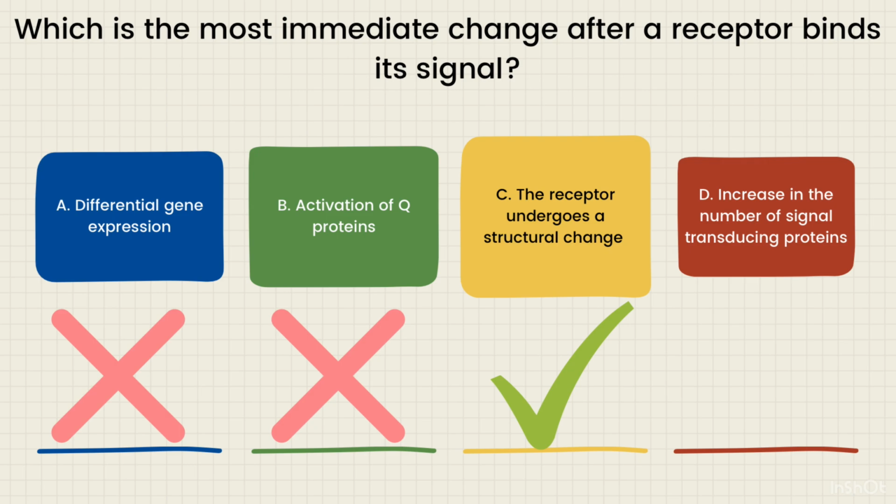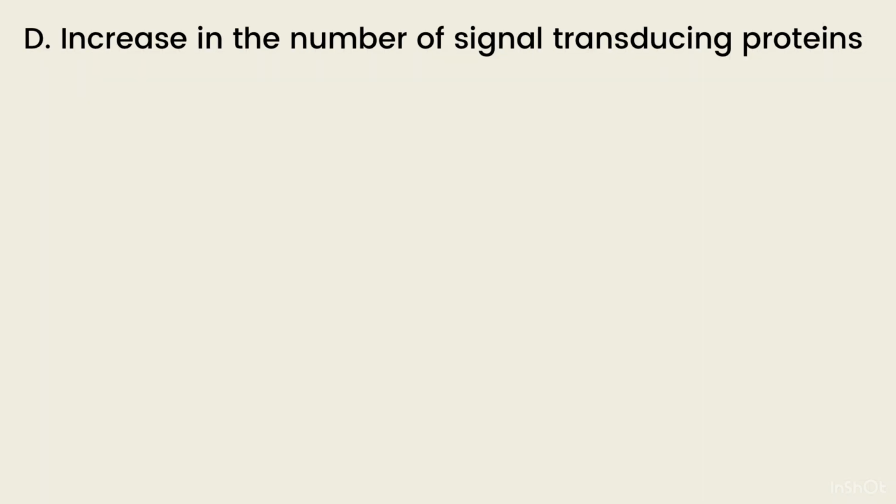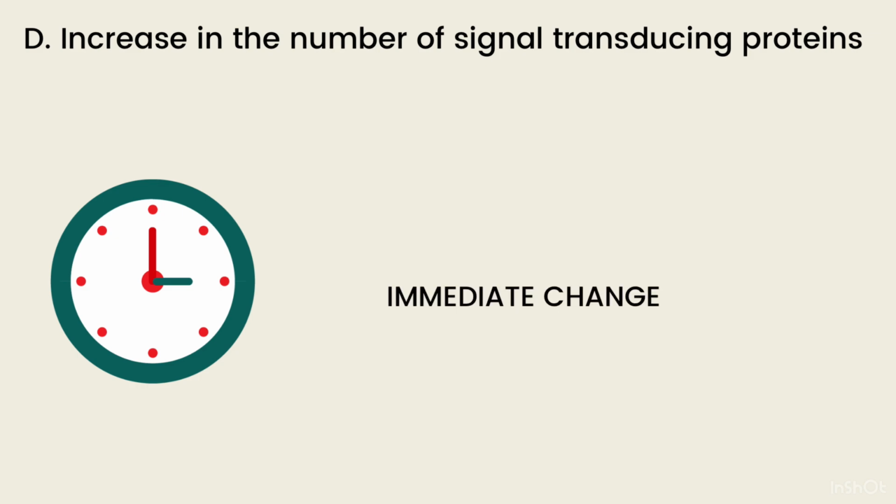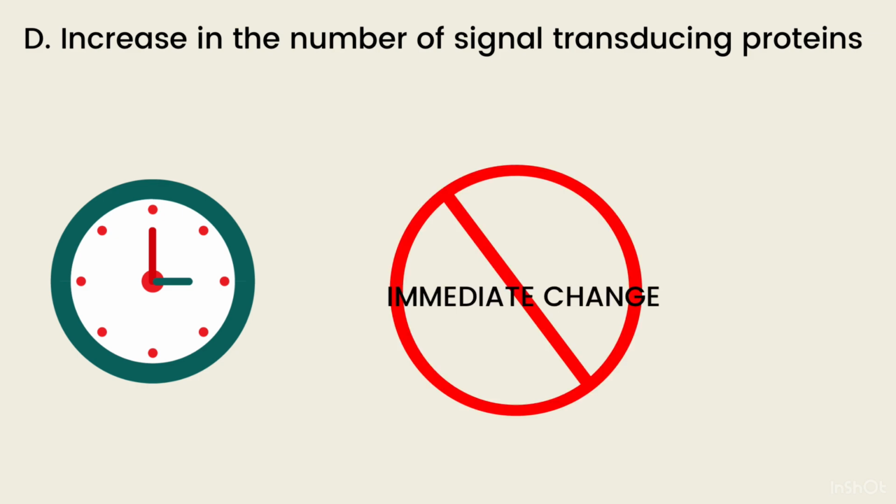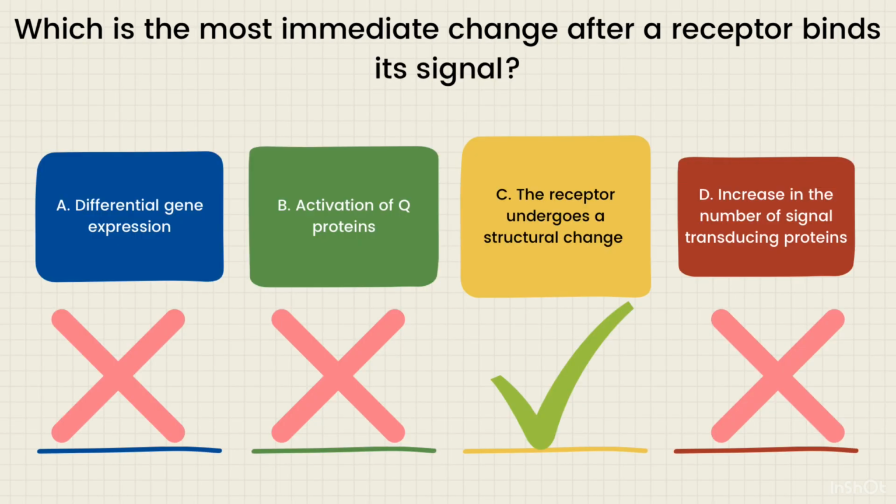Let's look at D now, increase in the number of signal transducing proteins. So this is actually a common outcome of receptor activation, but it occurs over a relatively long time frame, and it's not an immediate change like we're looking for. This is a series of events that occur as a result of the receptor undergoing a structural change and activating intracellular signaling pathways. So that's why D is wrong. Just remember that structural change is always the first step that occurs.